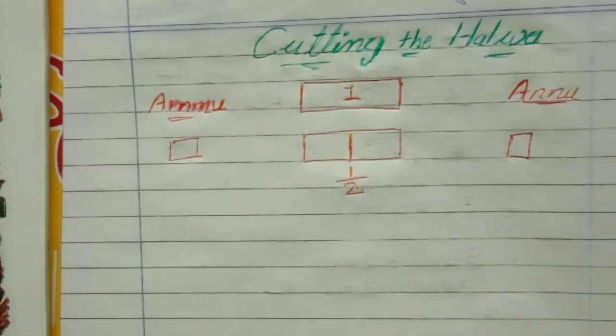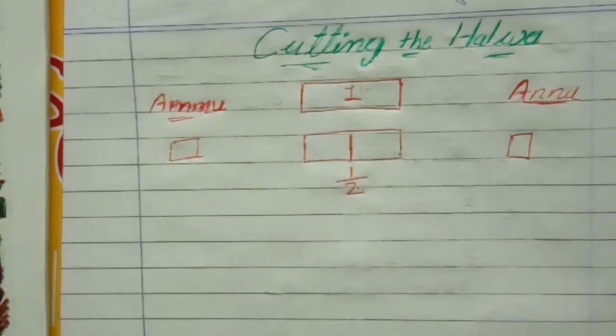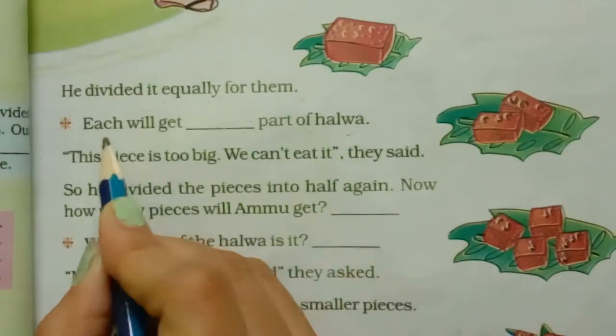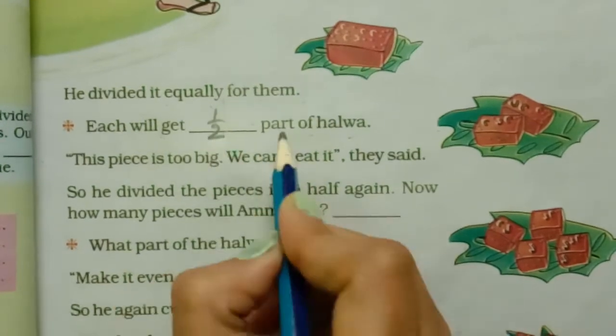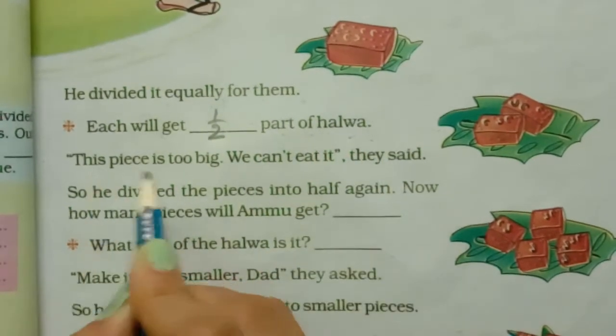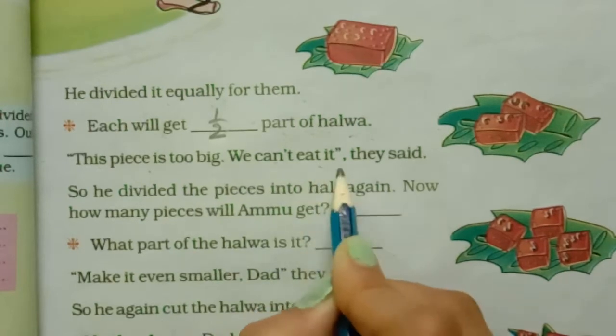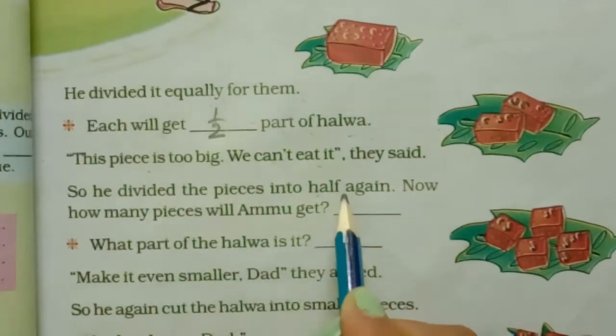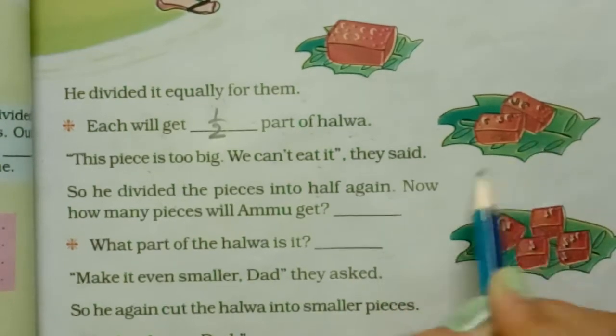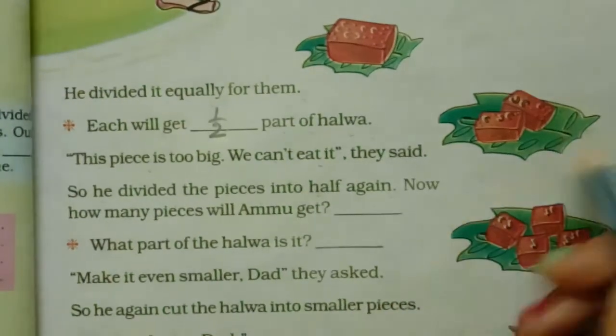When Ramesh divides the piece of halwa in two parts, then each child will get half part of halwa. Each will get 1/2 part of the halwa. So we will write here each will get 1/2, means half part of halwa. This piece is too big. We can't eat it, they said. So he divided the pieces into half again. Half है, उसका भी रमेश ने half किया.